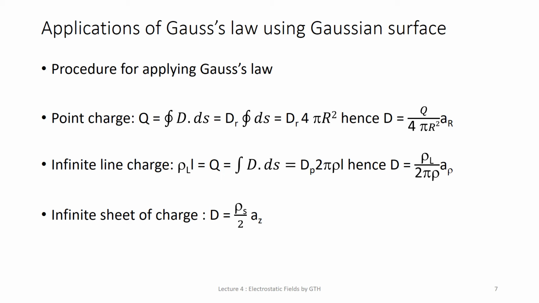So you get rho s times A is equal to D z times A plus A. A gets cancelled, and you get D is equal to rho s by 2 times a z. Like that, once you get the equation for D, you can easily calculate the expression for electric field intensity.